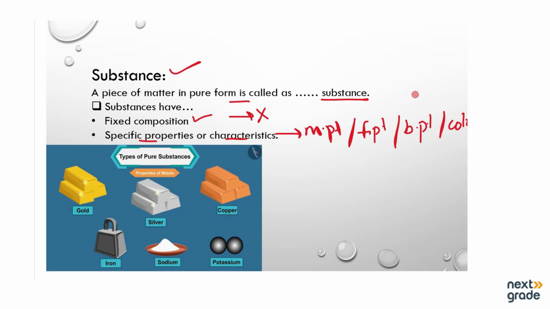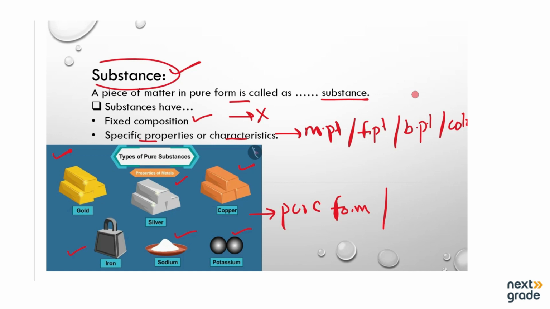We have examples in this picture. For example, gold. It has the same number of atoms, and there is no change in pure gold. Next, we have silver. These are metals. Next, we have copper, potassium, sodium, and iron. All these are in the pure form and they are known as substances.